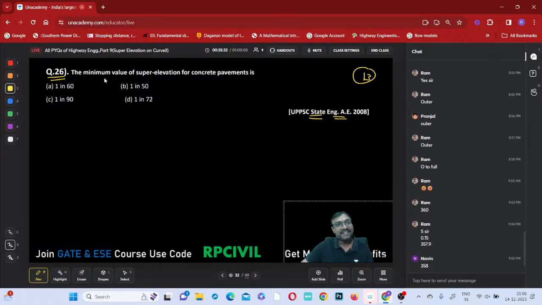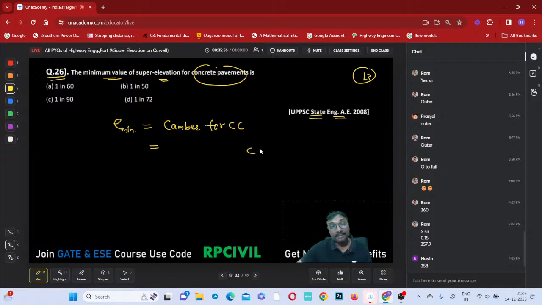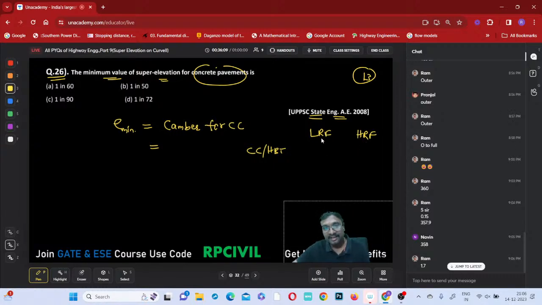What is the minimum value of the super elevation for concrete pavement? E minimum will be equal to which one? This camber. Minimum super elevation is equal to camber, or not? Camber for which one? This is CC pavement, cement concrete it is given. Do you remember the camber values, everyone? For cement concrete or high bituminous, this is your low rainfall condition. LRF is low rainfall condition. High rainfall condition, right? Verma, check it out.